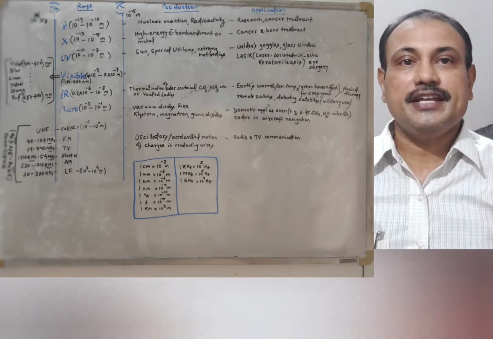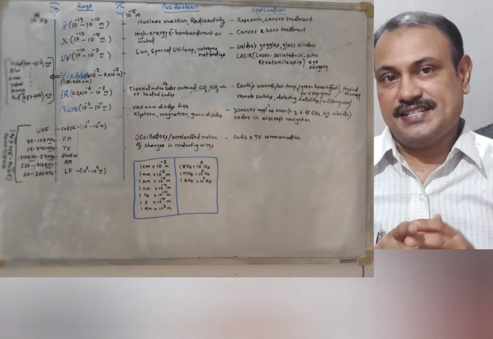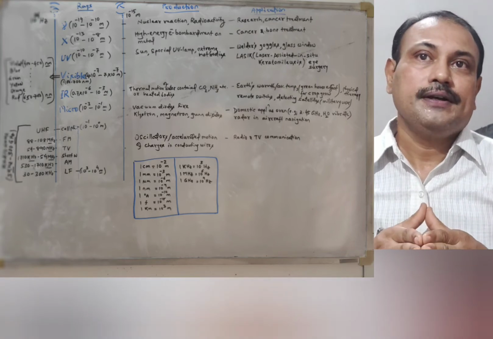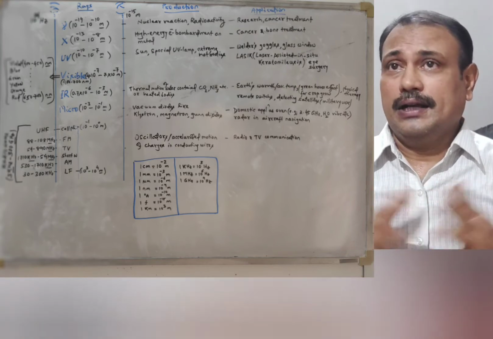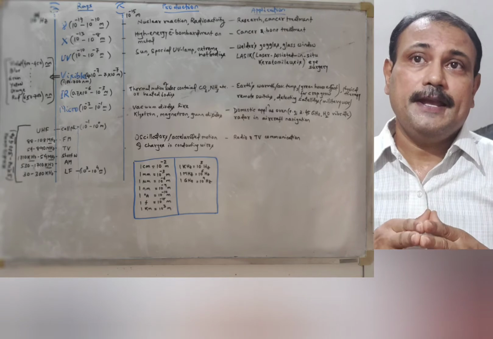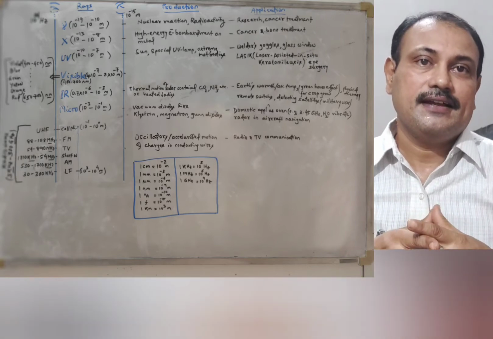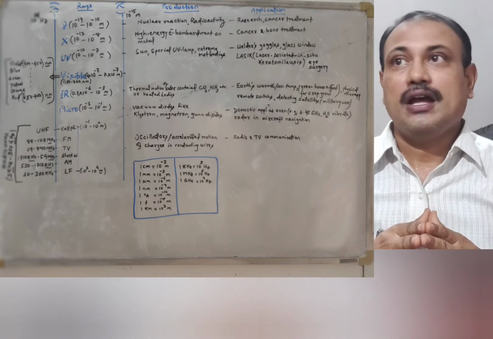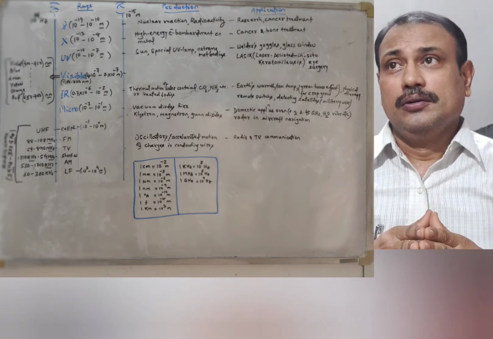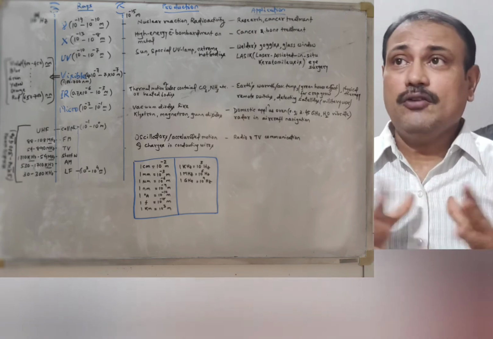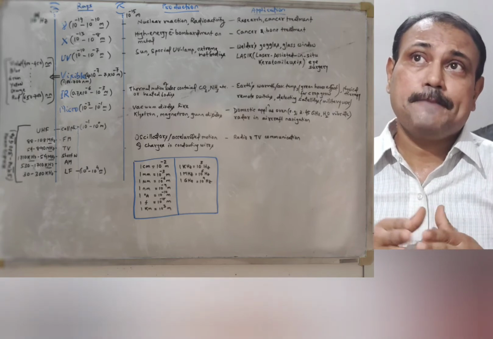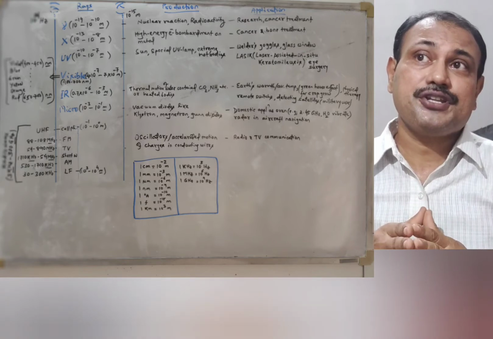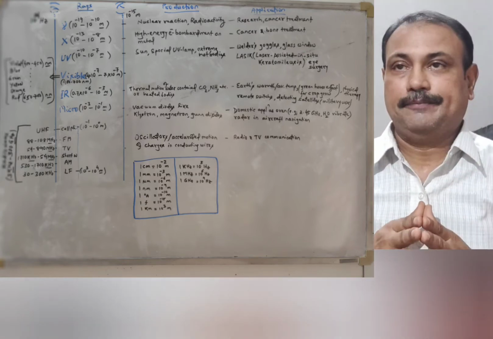It is also originally used in our remote switches, which we use frequently in our homes. The infrared is also used in your satellite for detecting the satellites which are used in military cases. And now the microwave, which is an important part of the electromagnetic spectrum, corresponds to a wavelength of 10 to the power minus 3 to 10 to the power minus 1 meter.